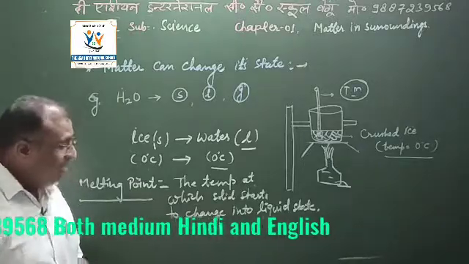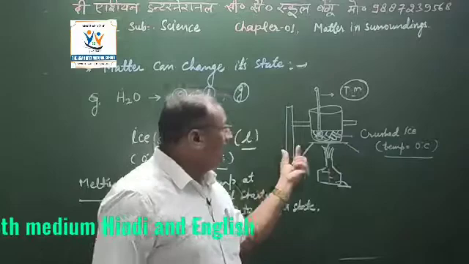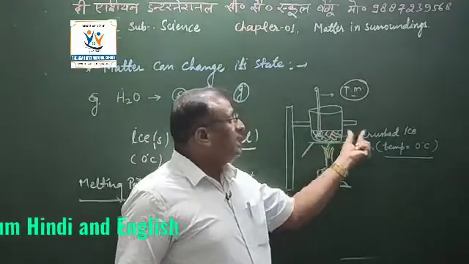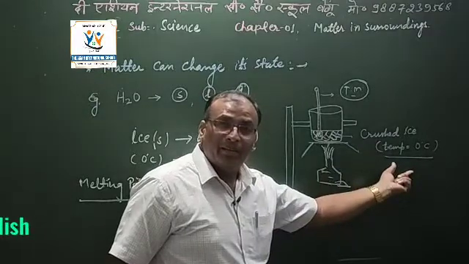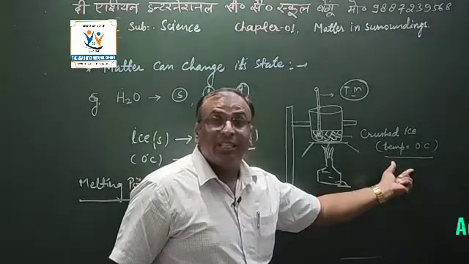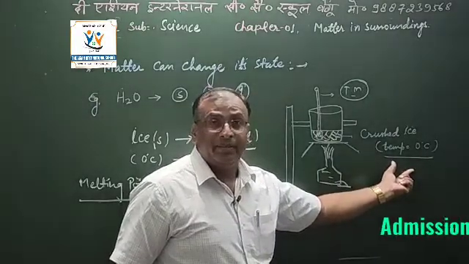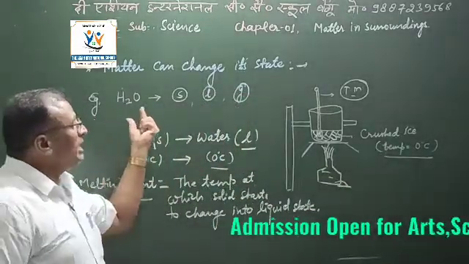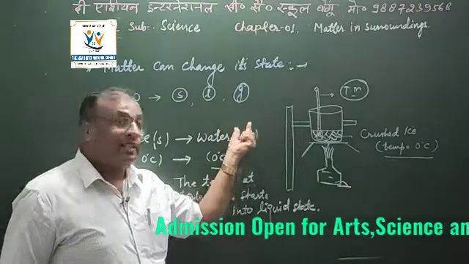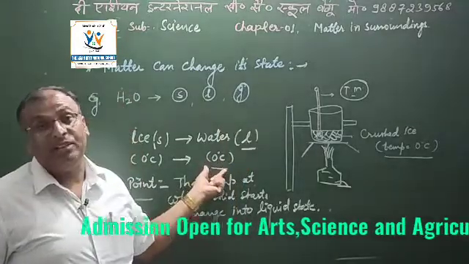You are thinking, sir, before that when the crushed ice was inside, the temperature was 0 degree, and later after it changed into liquid state, again the temperature remains 0 degree.